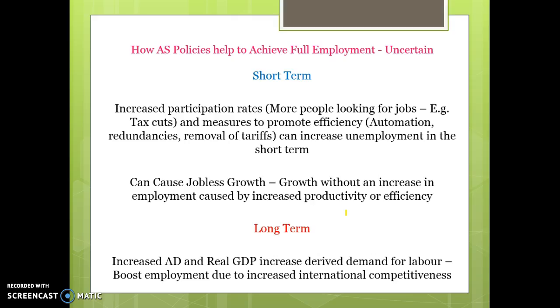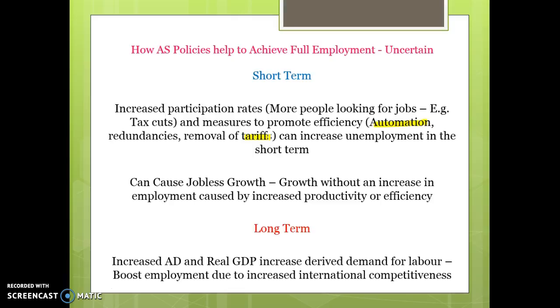Full employment. Often these supply-side policies are involving increasing participation, and that can mean more people are looking for jobs. So, for example, if we increase immigration, that can cause more unemployment in the short term, structural unemployment, because there's more competition for jobs. It's all about promoting efficiency rather than employment. If we're trying to be more efficient, we could be using more automation or the removal of tariffs. Both of those can lead to more unemployment, because in this case you might get replaced by capital. In this case, more people might be buying imports, and that can increase unemployment in the short term.